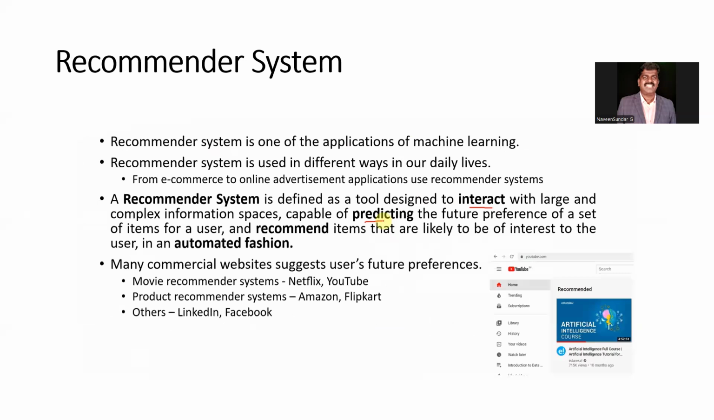So recommender system, again, we can say that it is also one of the applications of machine learning. You see in machine learning, different classification and clustering algorithms, supervised and unsupervised, we have seen. Based upon the data set, we have just to find the dependent and independent attributes with which we are predicting.